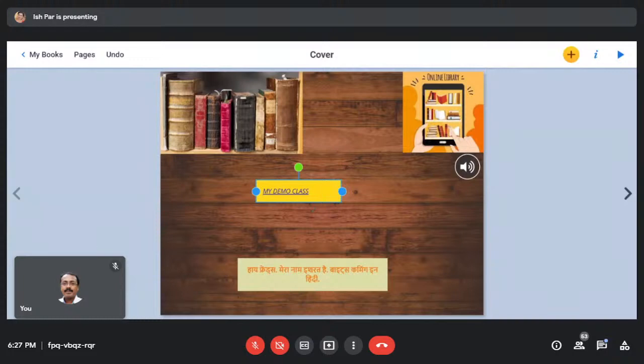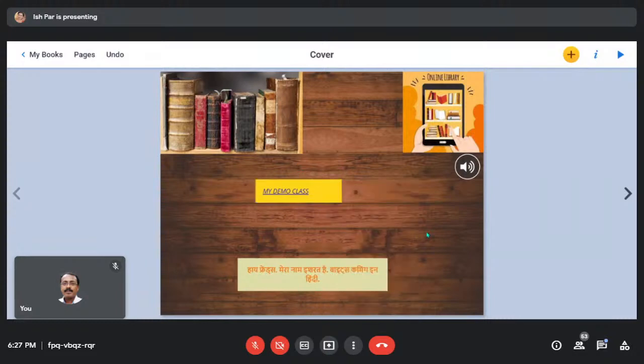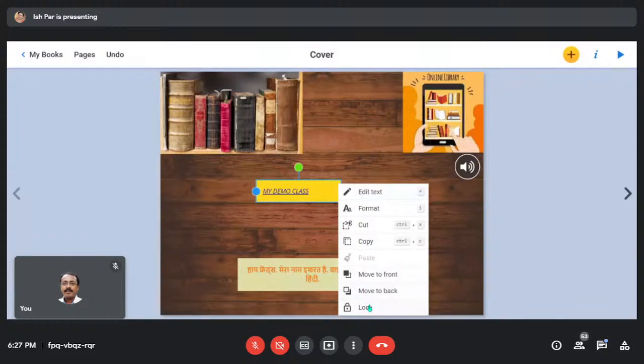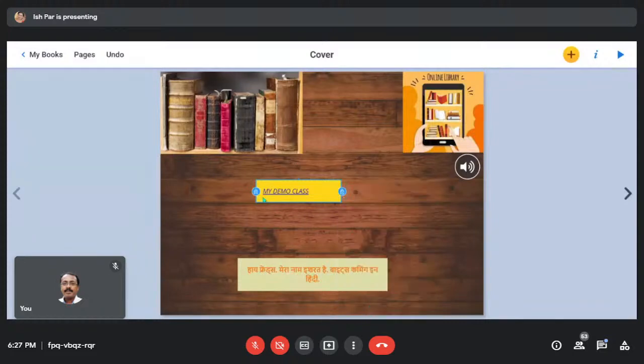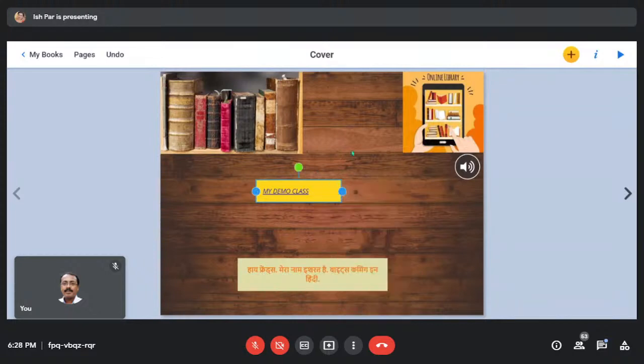Or other thing you can edit is click on the right button. You will get this edit text, format, cut, copy, move to back, move to front, and lock it. When you are going to share anything with your student, you have to generally lock certain things. This is the lock, which means this cannot be moved. This can be edited, the text inside this, but you cannot move it, or make it big or small. This is locked. Similarly, when you share your stuff, make sure certain things are locked, and which option is available through right click. If I want to unlock it, I can do it.